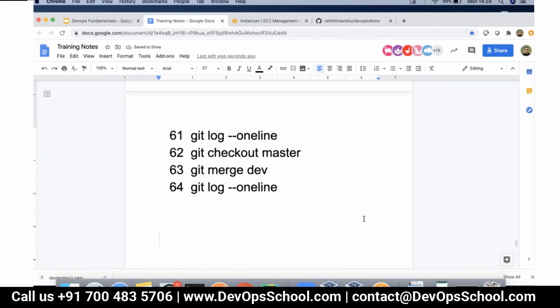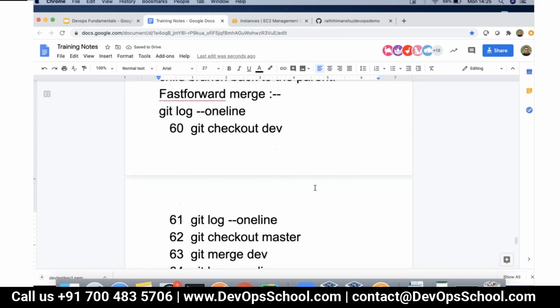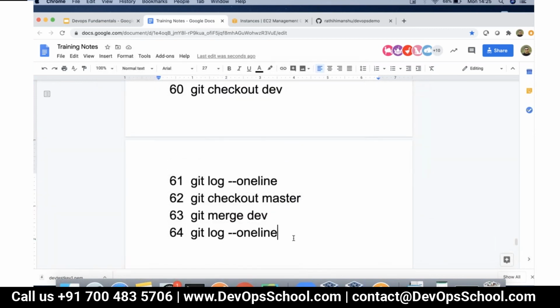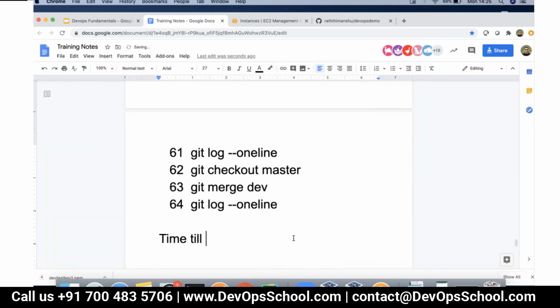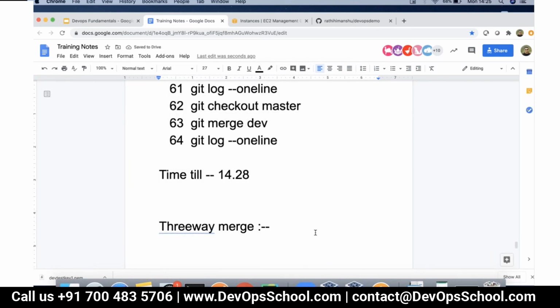Then we'll talk about a merge called three-way merge. Try it out, fast forward merge. So in fast forward merge, you have a dev branch, and the dev branch has additional commits compared to the master branch, but there is no additional commit on the master branch.